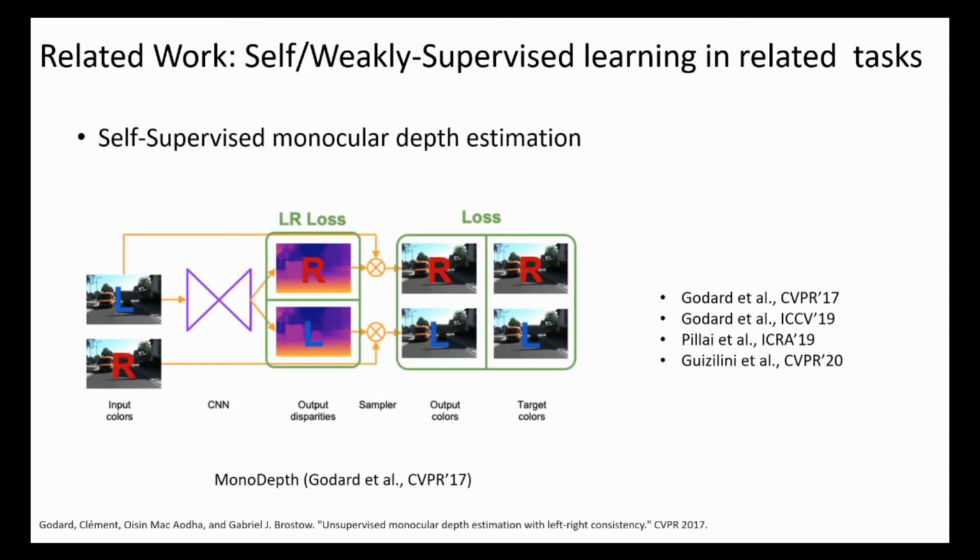Our work is inspired by recent works on self-supervised or weakly-supervised learning for related computer vision tasks. Self-supervised learning is commonly achieved through enforcing consistencies such as pixel consistency across multiple views or modalities. For example, in monocular depth estimation, one can enforce the left-right consistency by warping the pixels from one view to another.